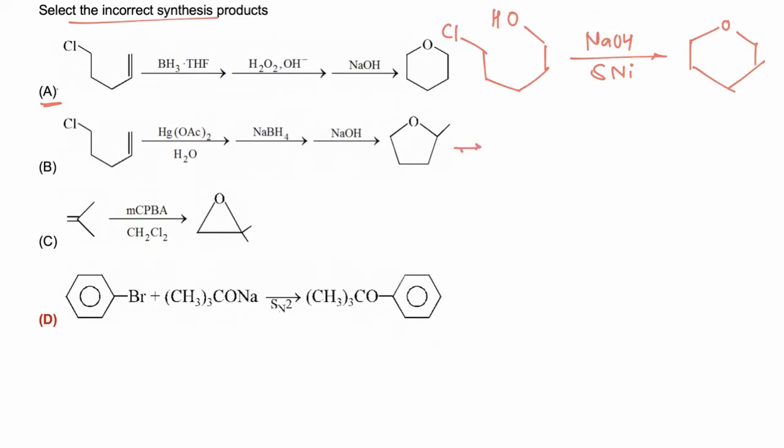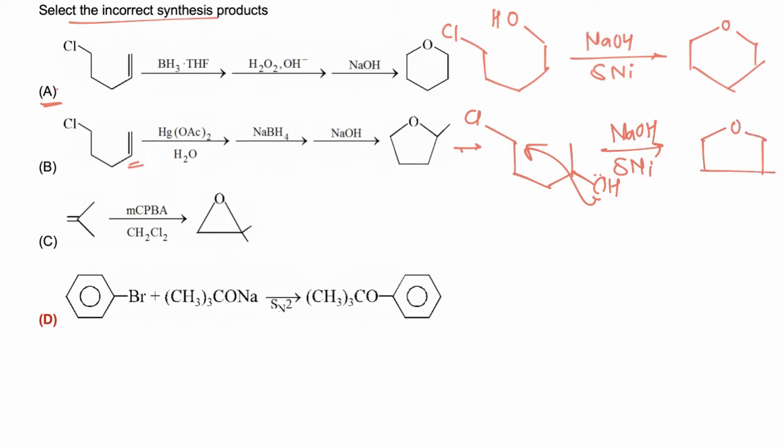In the second case, this molecule is having a double bond and it is reacted via oxymercuration-demercuration reaction. So the reaction takes place via Markovnikov addition. So according to Markovnikov addition, this product is formed. Now this molecule is having both nucleophile and leaving group, so an intramolecular reaction takes place, and due to it oxygen acts as a nucleophile and a 4-membered cyclic ether, 5-membered cyclic ether is formed as a product. So this reaction is also correct.